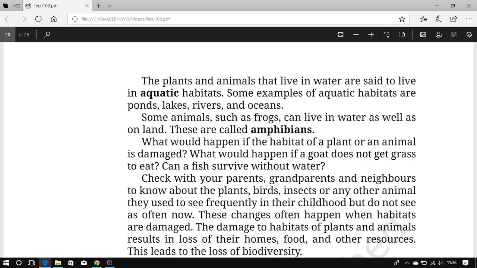What would happen if the habitat of a plant or animal is damaged? What would happen if a goat does not get grass to eat? Can a fish survive without water?